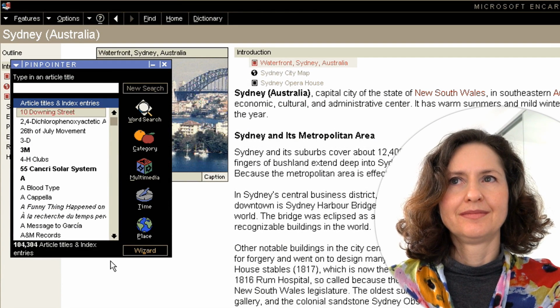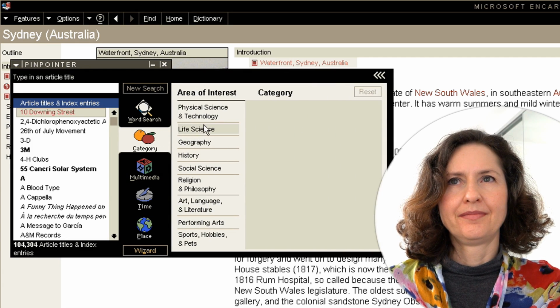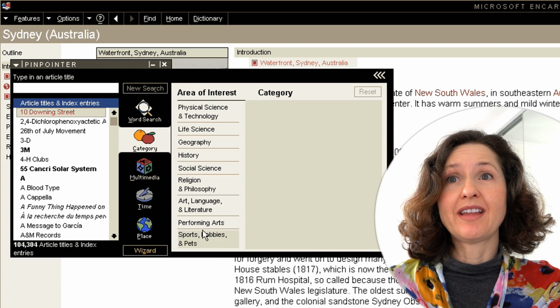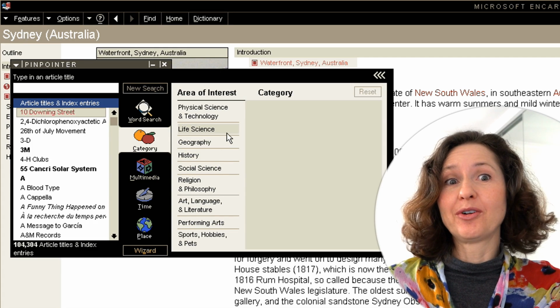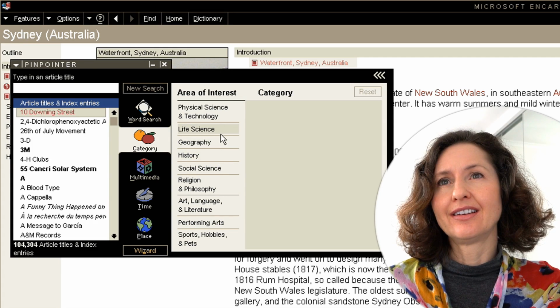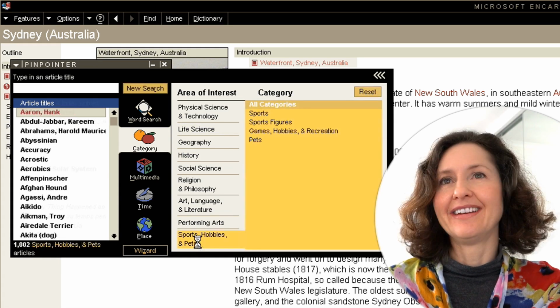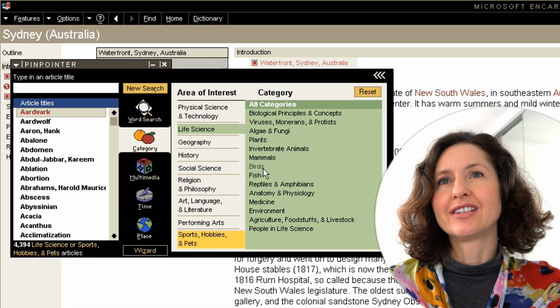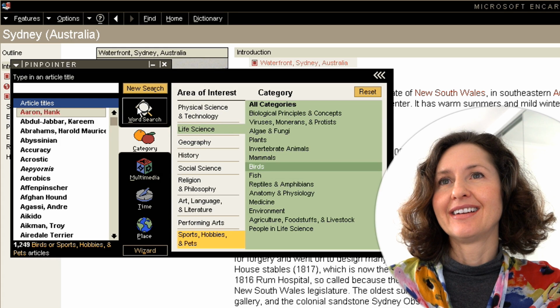Can you go to the categories area and find information about a bird known as the goat sucker? The goat sucker. I'm assuming that bird sucks goats. Well, let's find out. They wouldn't call it a goat sucker if it didn't. Where do you think the life science animal section would be? Well, there's pets, but I don't think anybody has a goat sucker as a pet. No. Life science, birds. That's where I would have assumed it would be. Yep, and now a bunch of birds have appeared in here. So you could find out about any of these birds here.